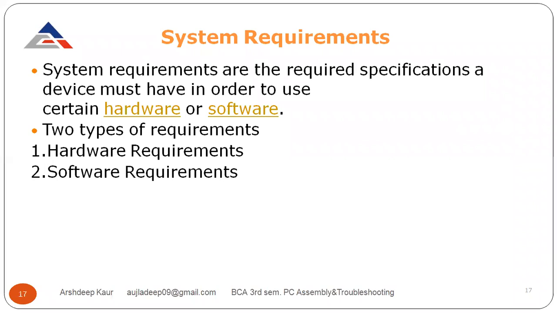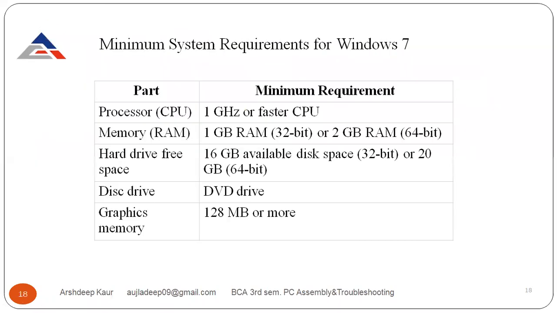Now, system requirements. It may be a hardware requirement or it may be a software requirement. What requirements do we need? First, we need hardware requirements, then we need software requirements. If we want to install Windows 7 on the computer system, what requirements do we need?